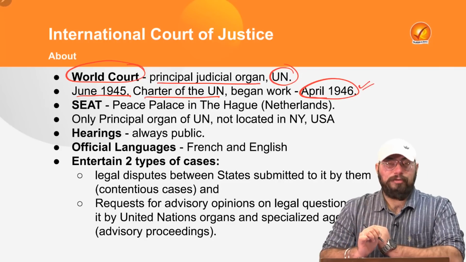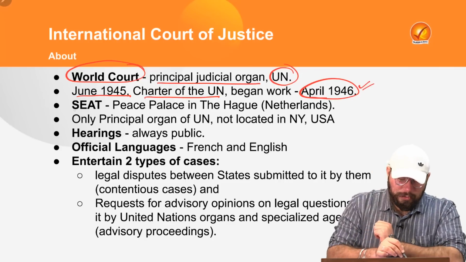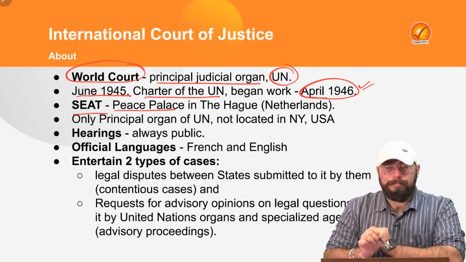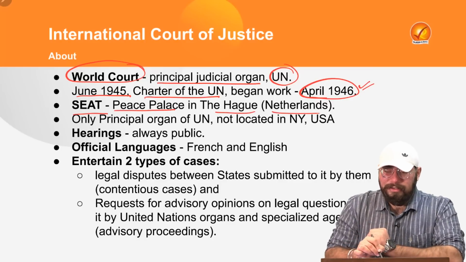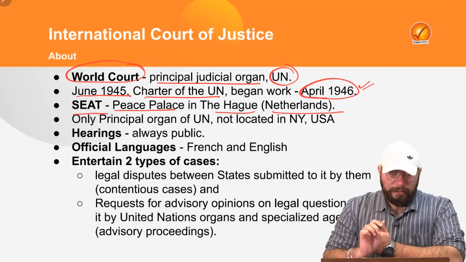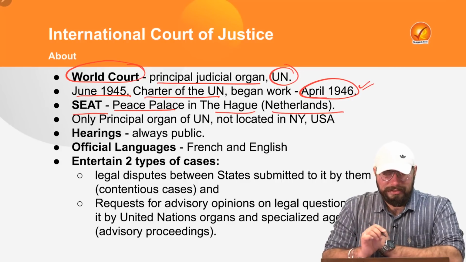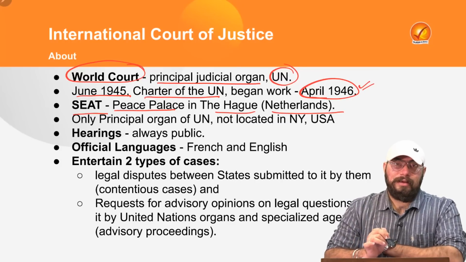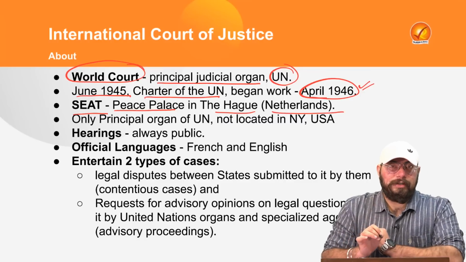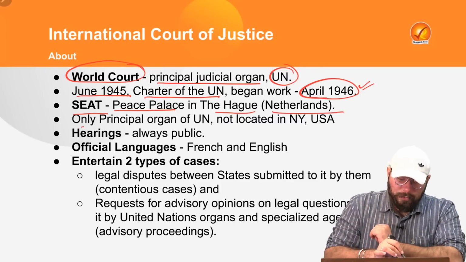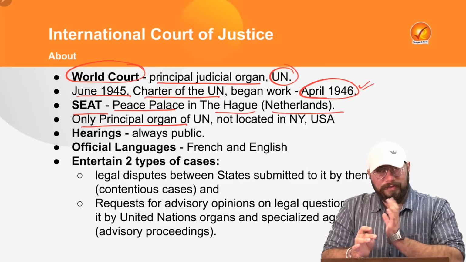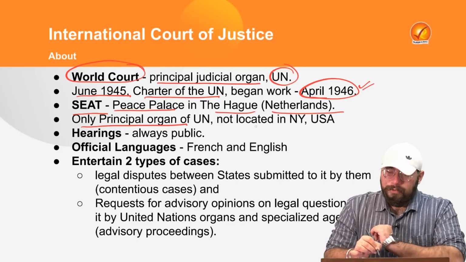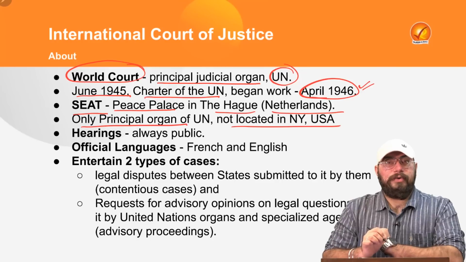Now, the permanent seat of the International Court of Justice is at a place known as Peace Palace, which is in The Hague, Netherlands. One more thing which is very important for us to note here is that it is the only principal organ of the United Nations, out of the six principal organs of the UN, which is not located in New York, USA.